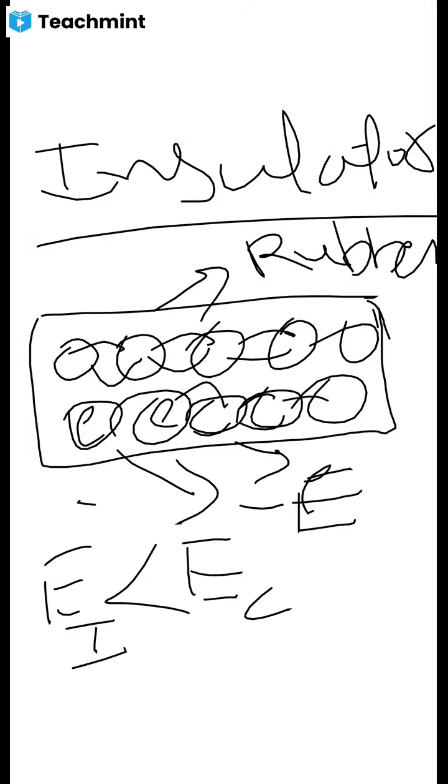It does allow electricity, but it is very very low because the free charges present in an insulator are very few in number. It is in the number of hundreds when compared to the conductors. Clear? That's why insulators are bad conductors.